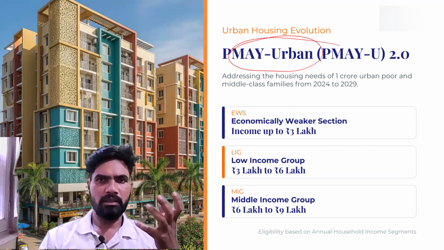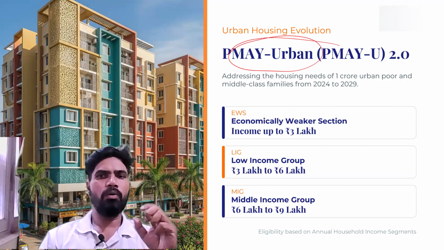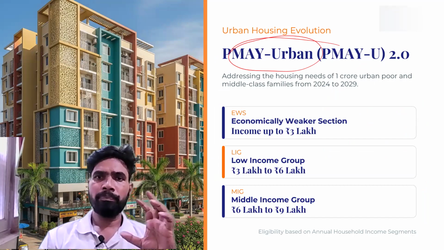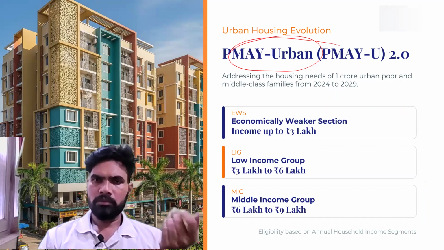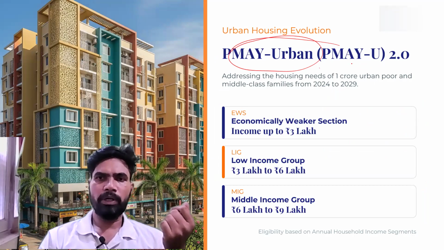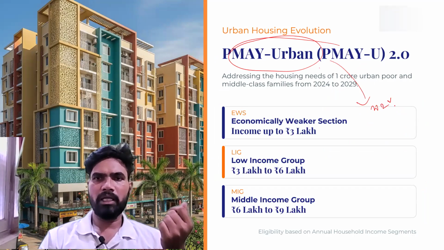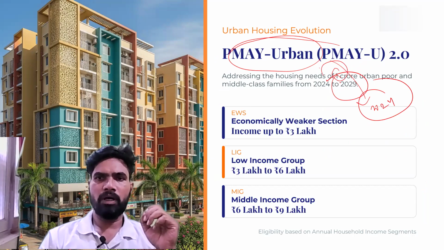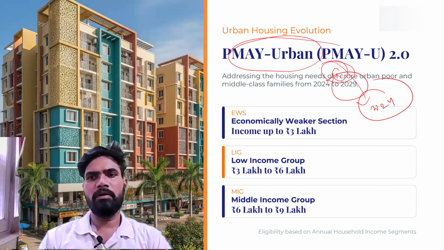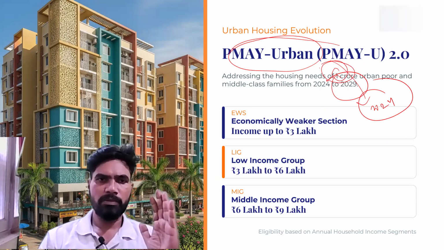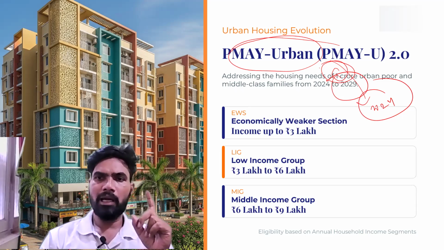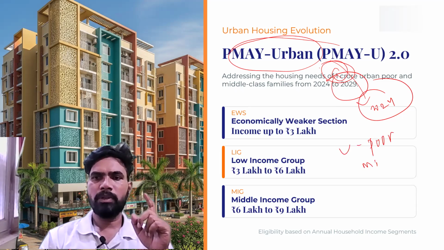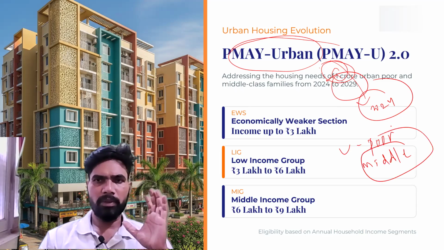Of late, we have realized that in urban areas also, we have to focus on housing. Similarly, the phase 2 component has been started in 2024 and it will be there till 2029. It has been identified that 1 crore houses have to be built for the urban poor and middle class people. One thing you have to remember here is, along with the urban poor, middle class people also have been targeted. Houses will be built for middle class families also.